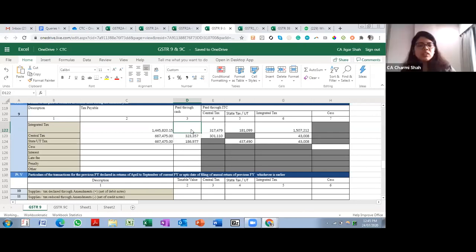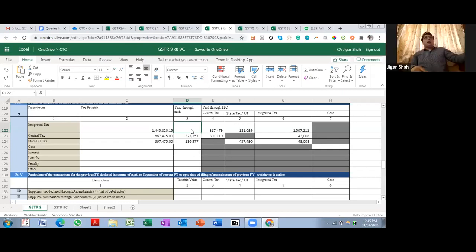Okay. Jigar, many people are asking this question. Suppose RCM liability has not been discharged in 1819, so the liability is still there. So I paid while filing 9. Can I still claim the ITC against that? Ideally, the ITC of 1819, you are supposed to take till September 19, right? And according to me, if we go strictly through the books, you are not eligible for that ITC because you have missed that bus.